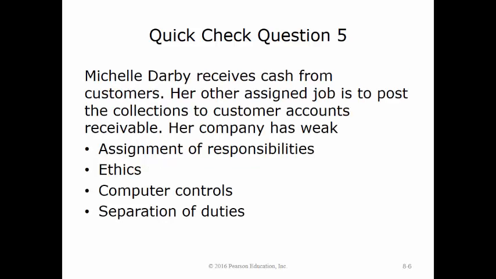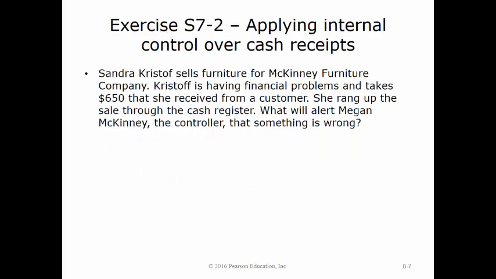Michelle Darby receives cash from customers. Her other assigned job is to post the collections to customer accounts receivable. This company has weak separation of duties. Michelle has both custody of cash and the ability to make entries in the accounting records. This weakness could allow her to steal customer cash receipts and conceal the theft through entries made incorrectly in the accounting records, such as writing off a customer's charges for the same amount that she stole.